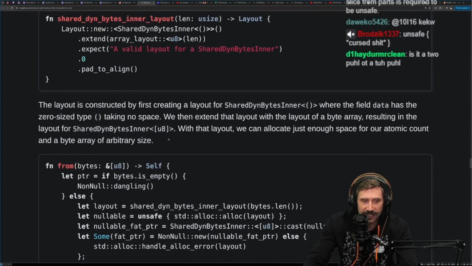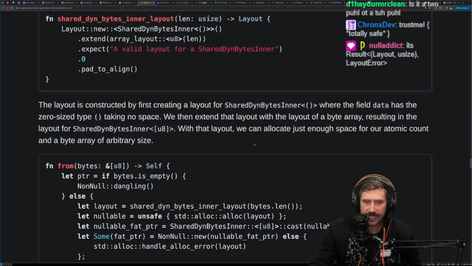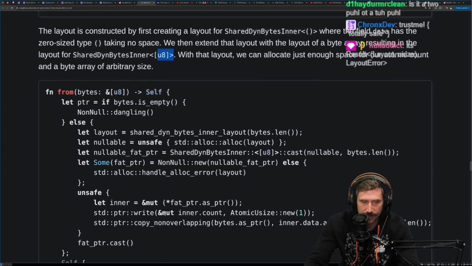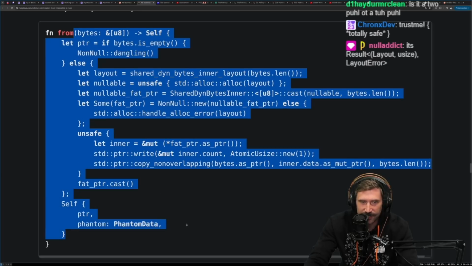Unsafe, cursed stuff, yeah. The layout is constructed by first creating a layout for shared dyn bytes inner, where the field data has size zero, taking no space. We then extend that layout with the layout of type byte array, resulting in a layout for shared dyn bytes inner with a slice of U8. With that layout, we can allocate just enough space for our atomic count and a byte array of arbitrary size. Ah, classic. We just got to do that.